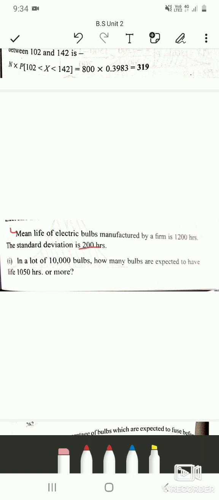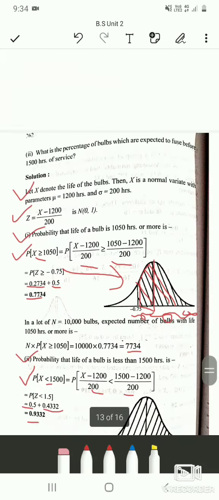Here you are interested in finding how many students, or what proportion of a certain quantity, has a chance of being less than or greater than some value. Such questions will be asked in your examinations.